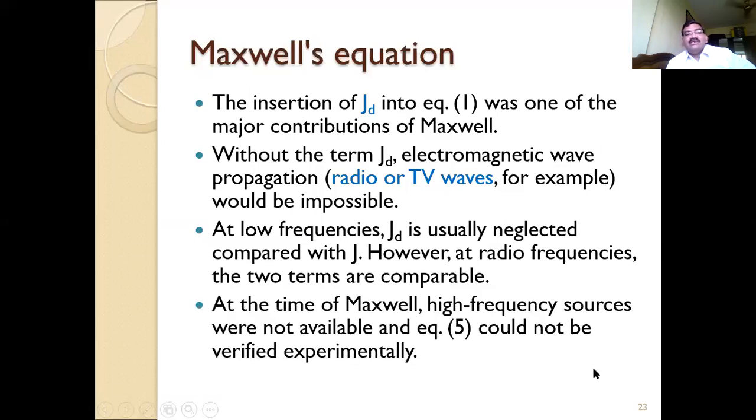At lower frequency, this JD is negligibly small, but at the higher frequency it is prominent. That's the reason that if you use DC current, it cannot be radiated. So we are using modulation, and all modulation has high frequency. The basic concept is that if you have any transmission between two antennas, the transmitting antenna and the receiving antenna, you must have the high frequency or the sinusoidal frequency, because your JD, the displacement current density, is prominent.